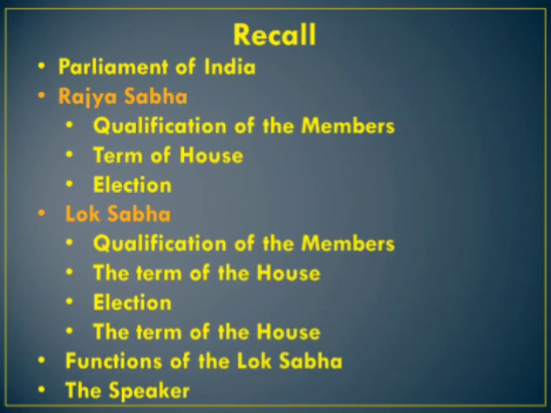Universal adult franchise means everyone above 18 years is eligible to elect the members of Lok Sabha. All Indian citizens above 18 years of age who are registered as voters will vote for their representatives. And then what is the function of the Lok Sabha? Any bills can be introduced and passed in the Lok Sabha. Then we discussed the speaker, then the powers and functions of the Parliament.